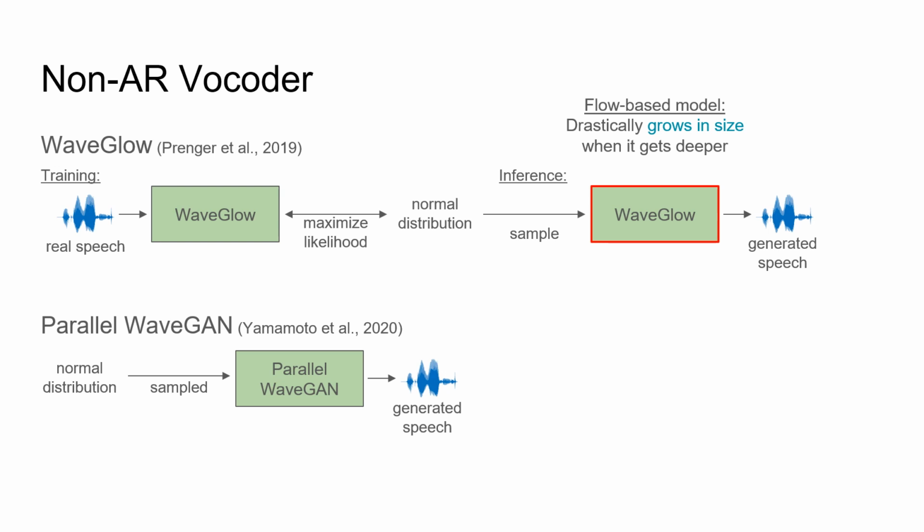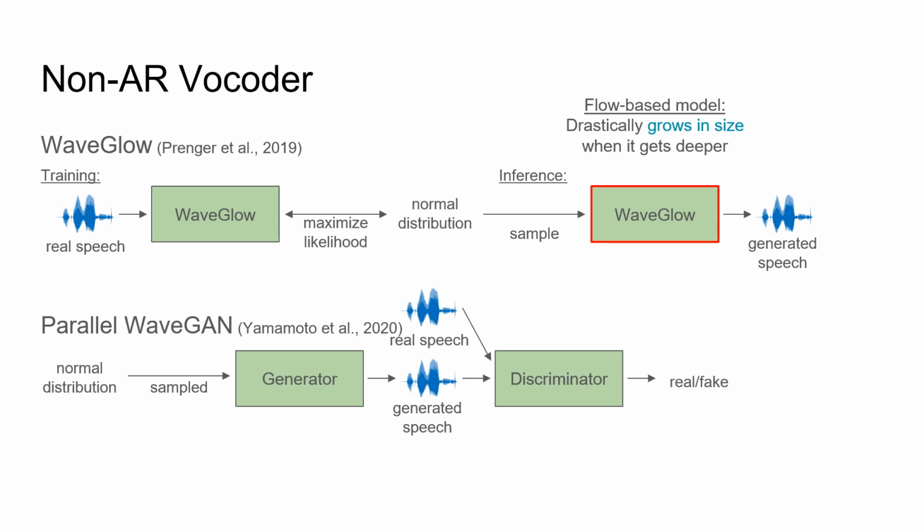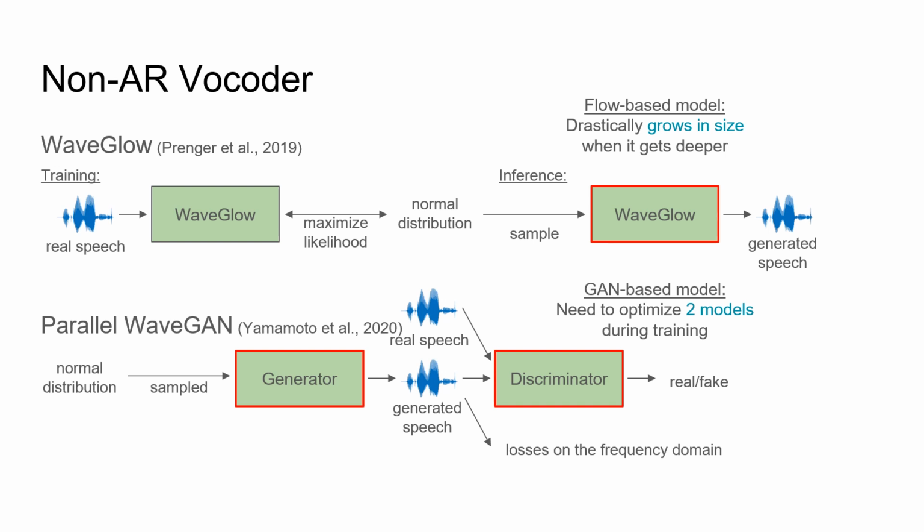Another non-AR approach is Parallel WaveGAN, a GAN-based neural vocoder. As a lot of you may have known, there is a generator and a discriminator in a GAN. The discriminator is trained to distinguish real and generated speech. The generator is trained to fool the discriminator. Parallel WaveGAN also utilizes losses on the frequency domain to improve the generator, though the generator is much smaller compared with WaveGlow. During training, big computational resources are still required to optimize two models simultaneously.